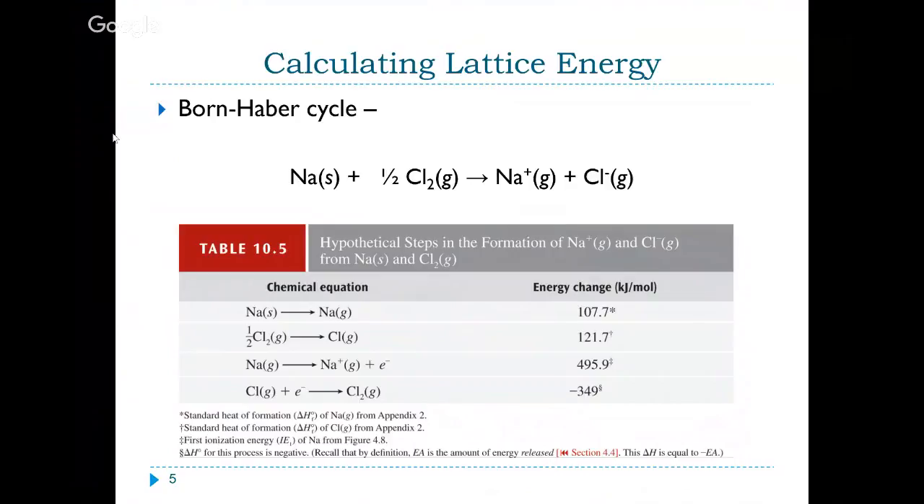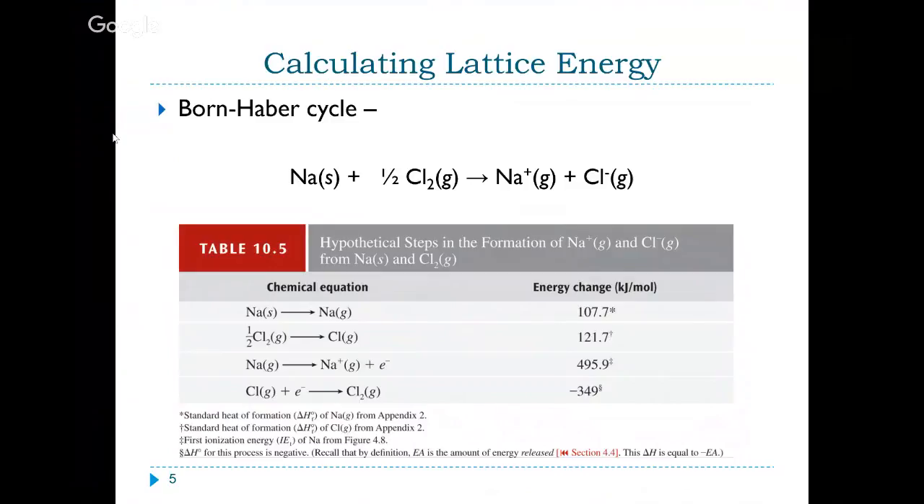So we have to, first of all, sublimate sodium, right? So that's sodium solid to sodium gas. That's the energy you have to put in. We have to break apart the bond in chlorine. And since we only need 1 chlorine atom to form sodium chloride, it would be half of that bond enthalpy. Then we have to ionize sodium. So that would be the first ionization energy to turn sodium into a cation.